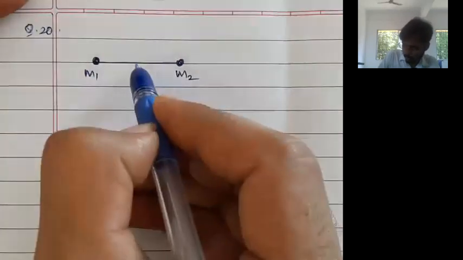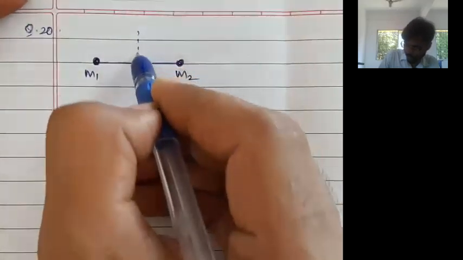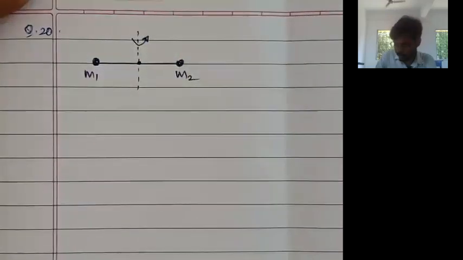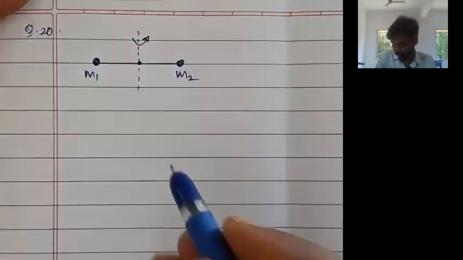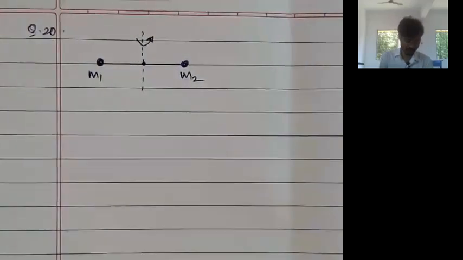And the moment of inertia of this system is about an axis passing through the center and perpendicular to the length of the rod. But which center? Whether it is the geometrical center of the rod or the center of mass? The answer is center of mass.